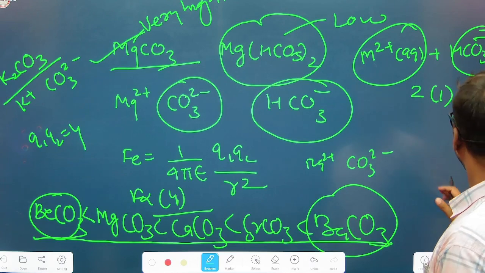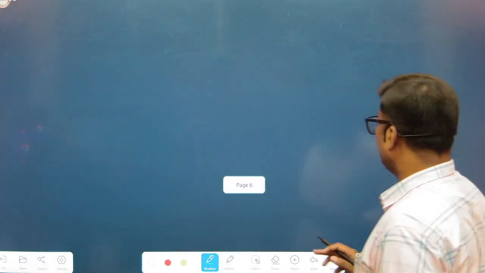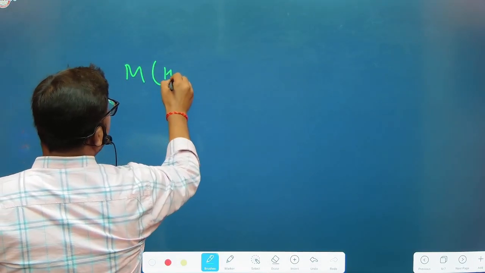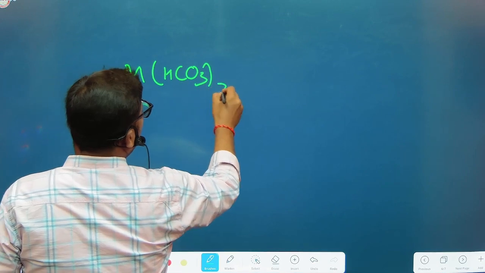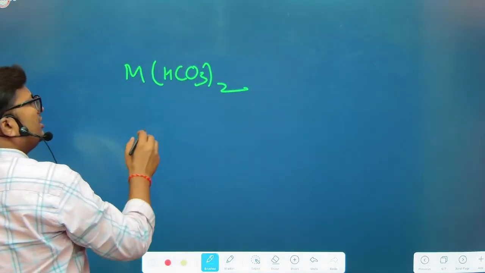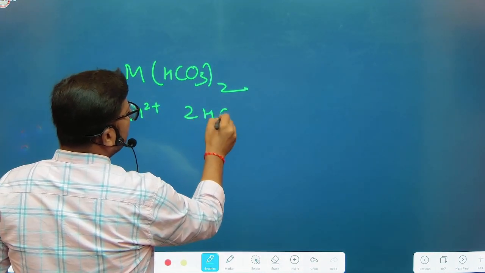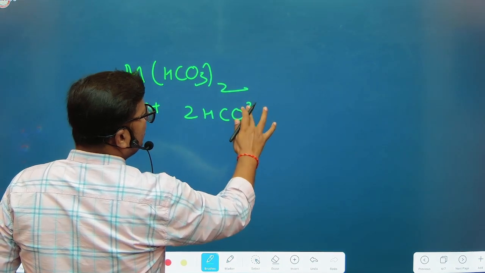But in case of bicarbonates, all the bicarbonates, M(HCO3)2, right? So that is bicarbonate, here M 2 plus and 2 HCO3 minus.